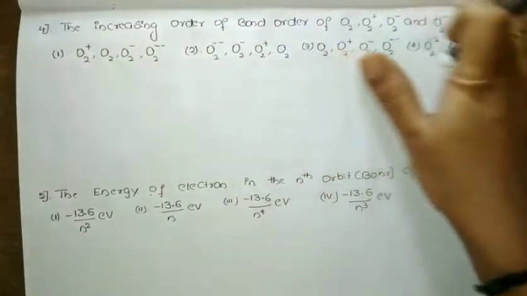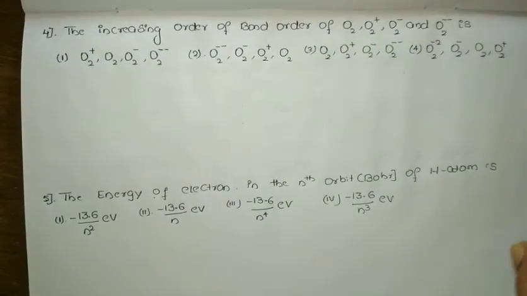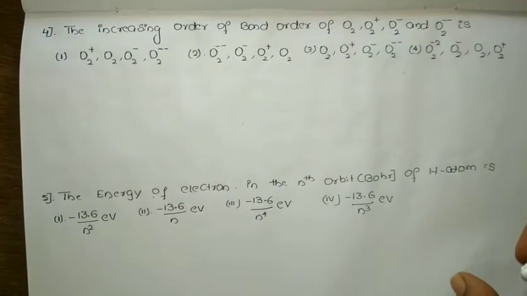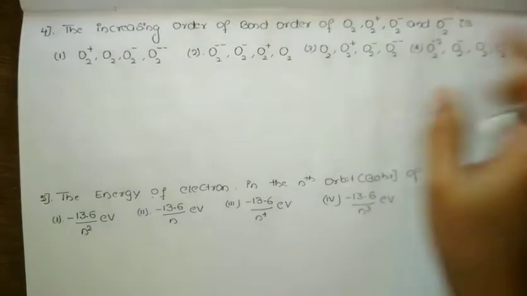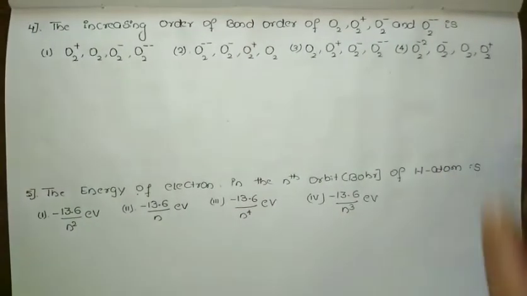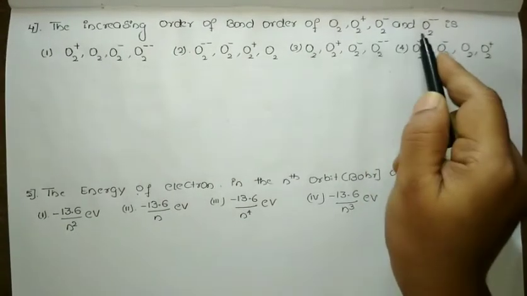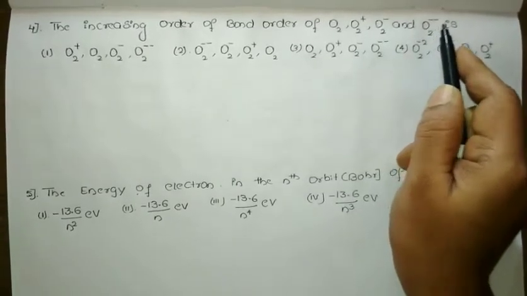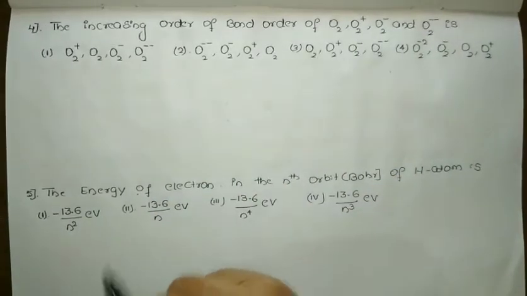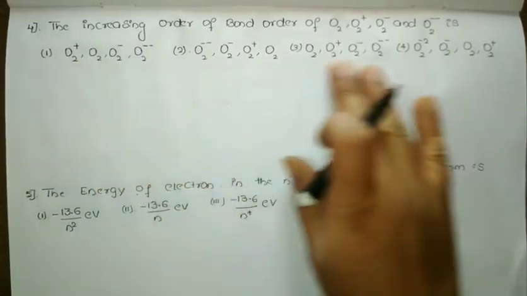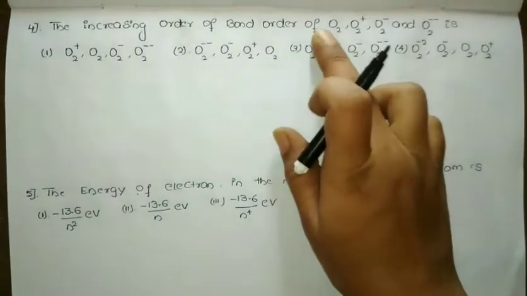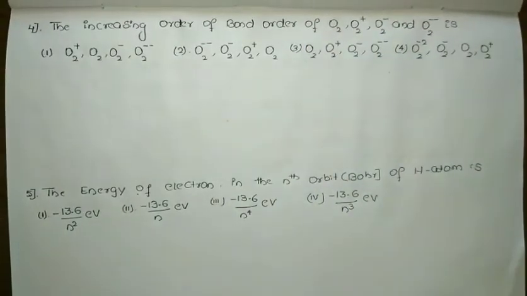Okay, so let us move to the next question, that is the increasing order of bond order of oxygen, O2 plus, O2 minus and O2 minus 2, which are given. Means we have to arrange all these oxygen species in increasing order according to bond order.